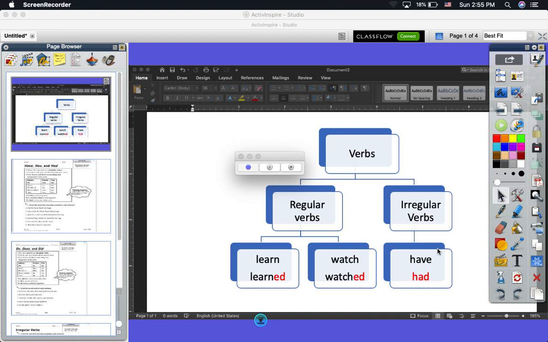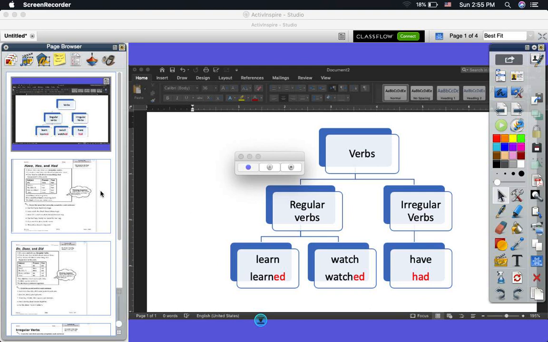For example, do, it will be did in the past. So the irregular verbs, they don't have a rule to follow. We just memorize them the same way we know them. So we don't have a rule to follow like the regular ones.